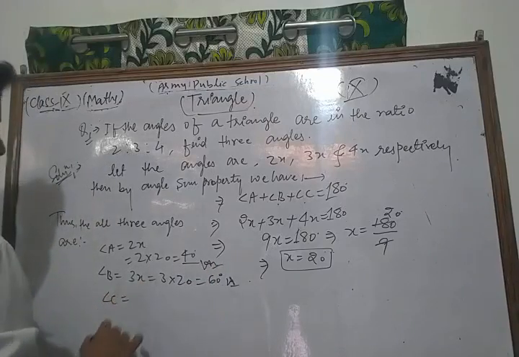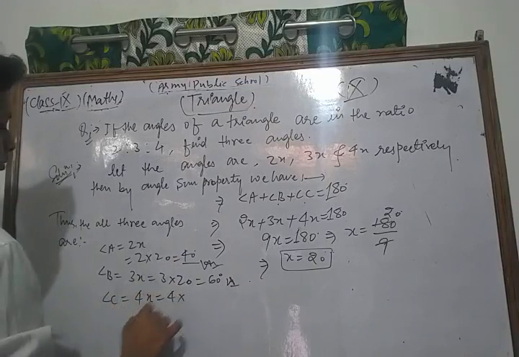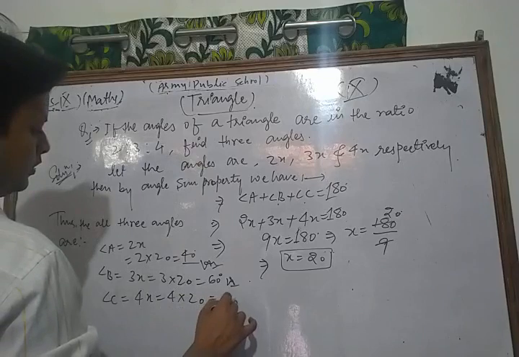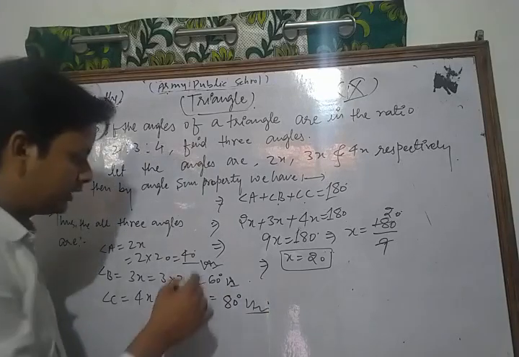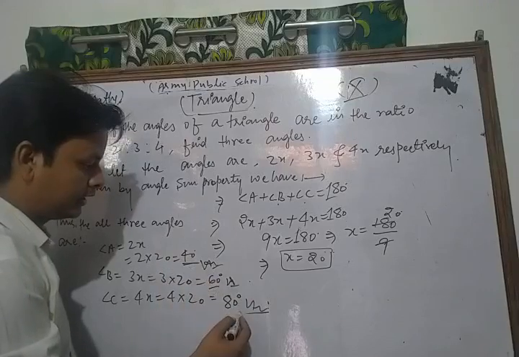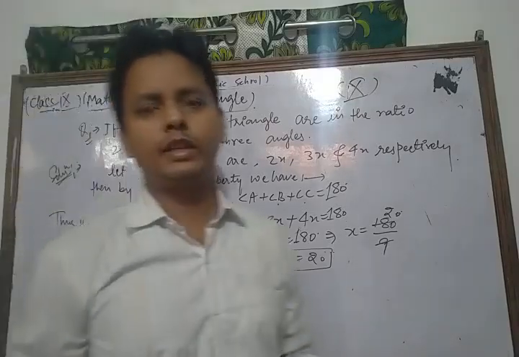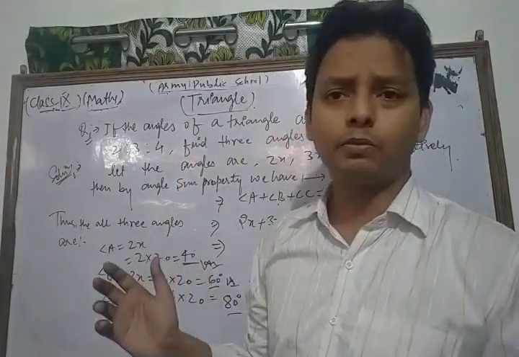And angle C is 4x, 4 into 20, 80 degrees. So in this way, all three angles are 40 degrees, 60 degrees, and 80 degrees respectively. In this way, you can solve each and every question of your NCERT exercise based on the angle sum property of the triangle.